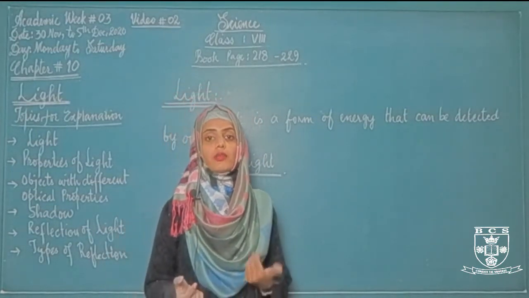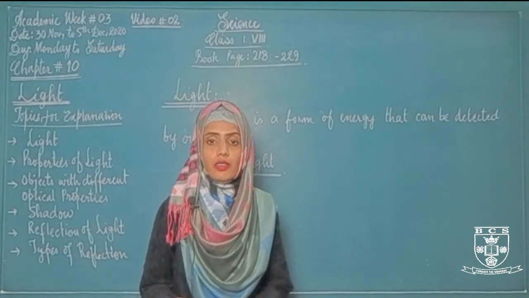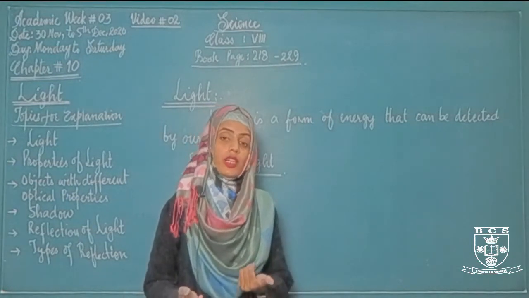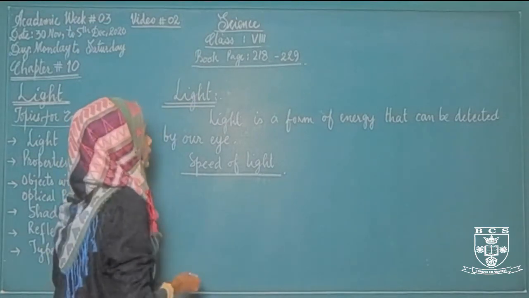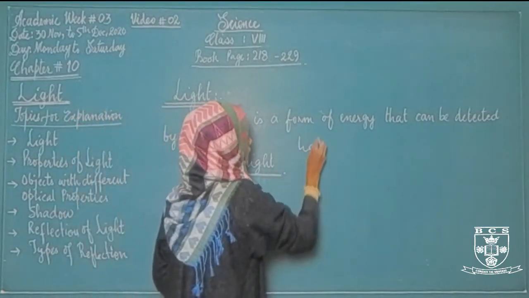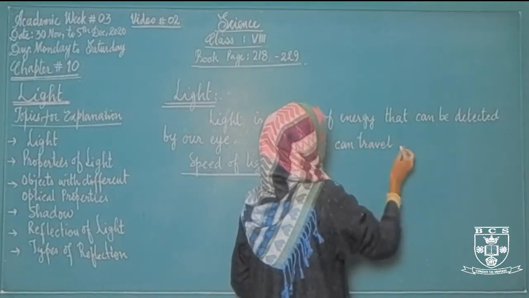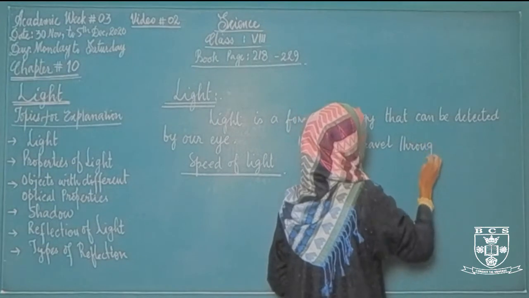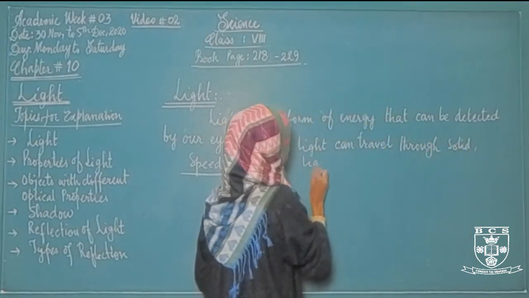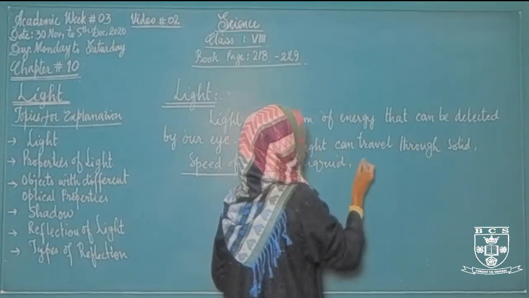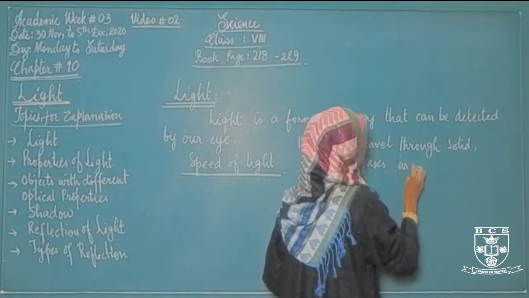Similarly, if the glass is transparent, we can see what is behind this glass. It means light can travel through the solid, because glass is a solid. So light is a form of energy that can travel through solid, liquid, gases, as well as through vacuum.